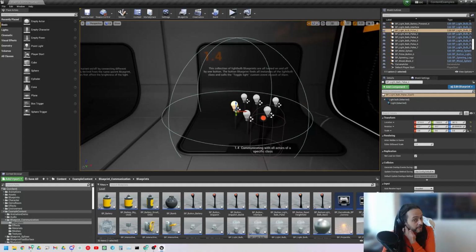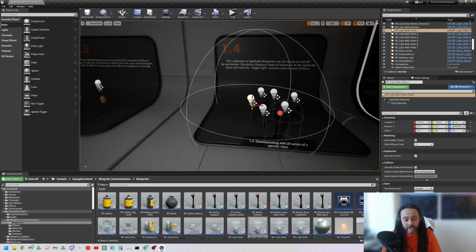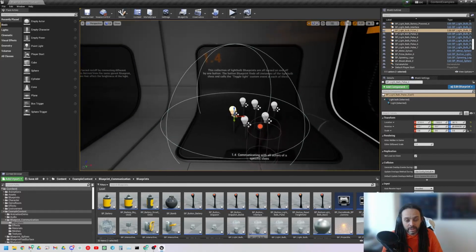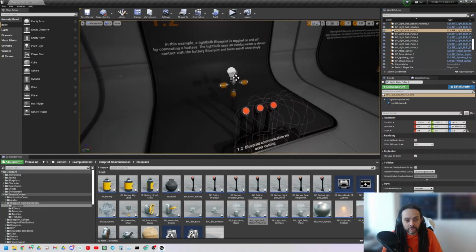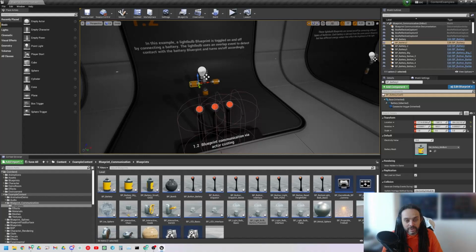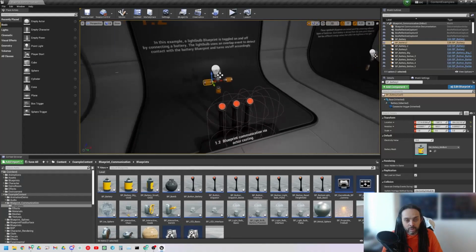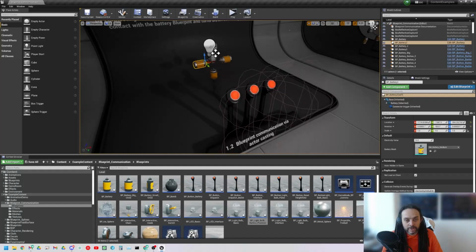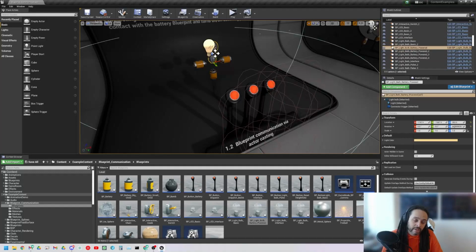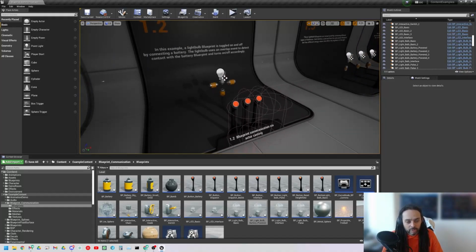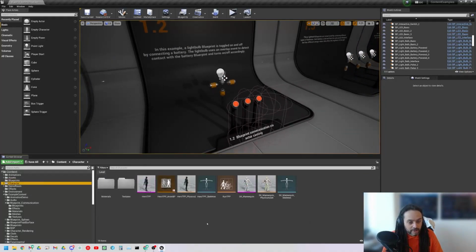So let's just have a quick check why we don't want to just reference things and cast and get all actors of class willy-nilly. I just want to go back to where I talked about the many to one. Now if we cast too many times or we cast the wrong way, we end up with a lot of performance issues. Now these lights are casting to the batteries. That's not such a big deal. It's not terrible. But imagine we were casting, say, to the character.